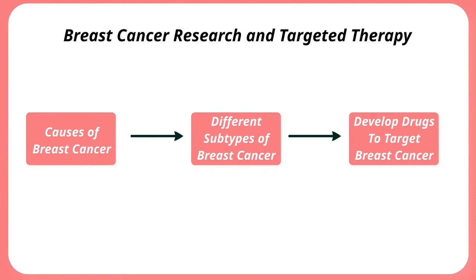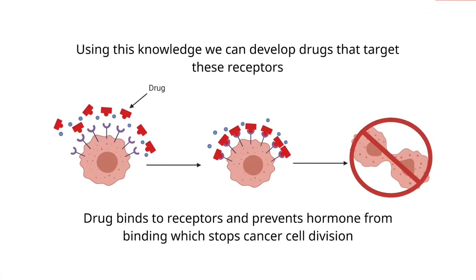Now, how does this research help with treating breast cancer? Since we know that when hormones bind to these receptors, it causes breast cancer cells to grow and divide, if we could stop this binding, it would help stop breast cancer cells from growing and dividing. And so we have developed targeted therapy drugs that will block hormones from binding to the receptors, and this has shown great outcomes for patients with certain types of breast cancer.